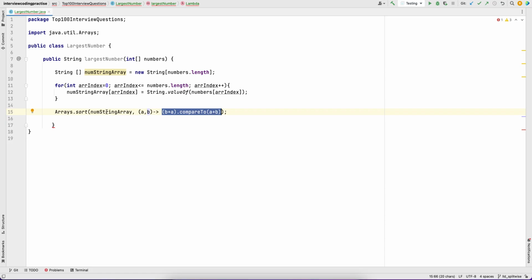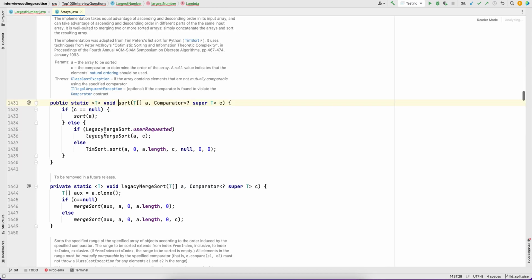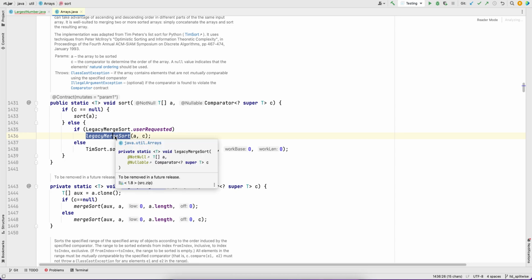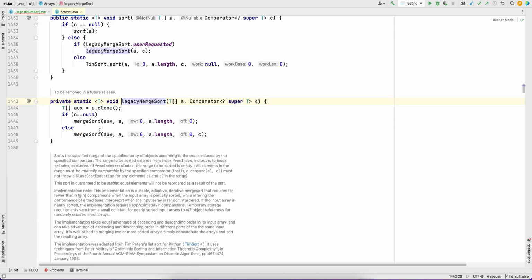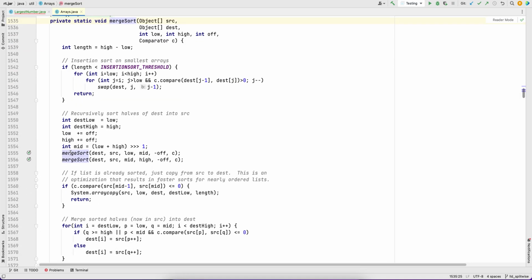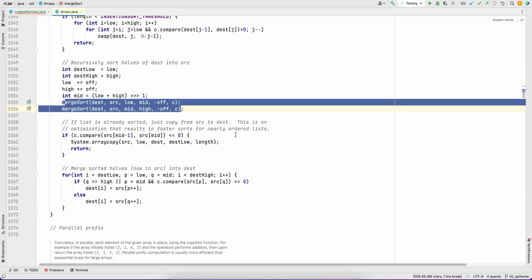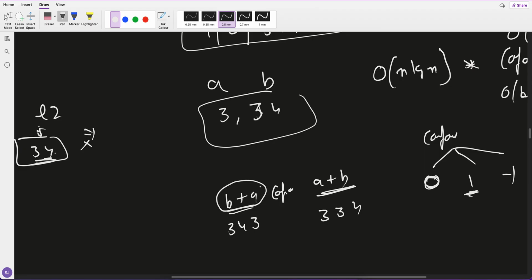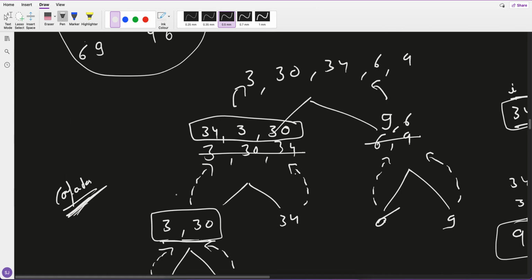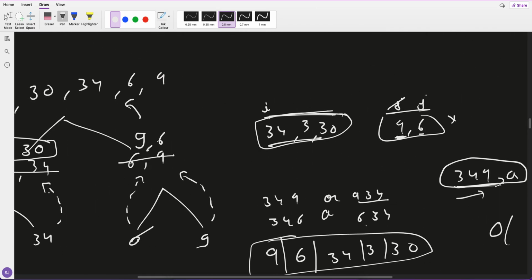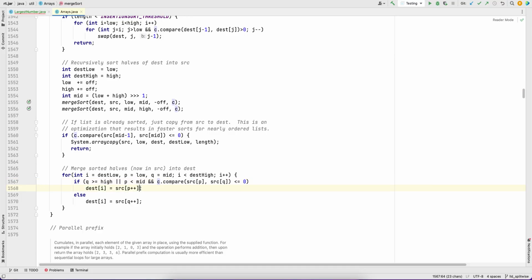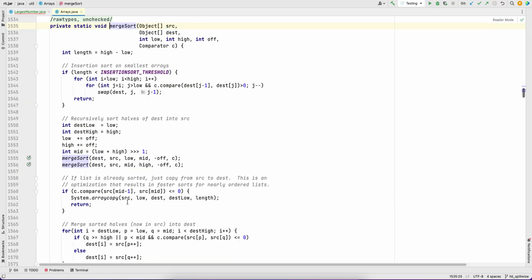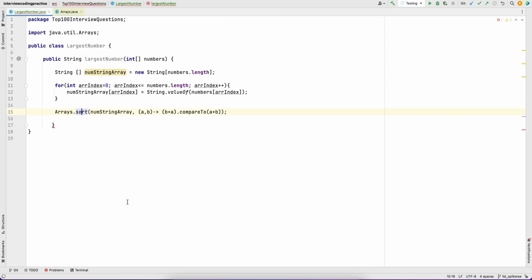Now if you go inside the sort method, you will see that it is using merge sort and the comparator which we pass. So let's go inside the merge sort. Here you see the comparator doing c.compare on the two points. Whatever I explained during the i, j walkthrough, which one it will pick first, that's the same thing it is doing. That's how the comparator is used, and it's the only thing which will sort it.